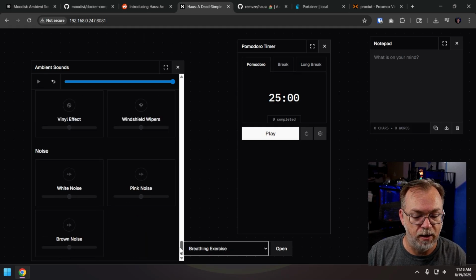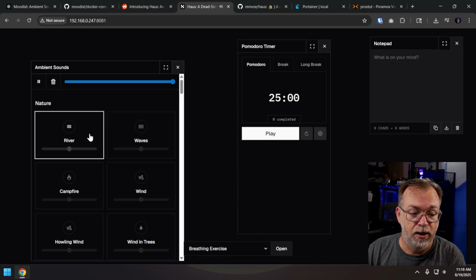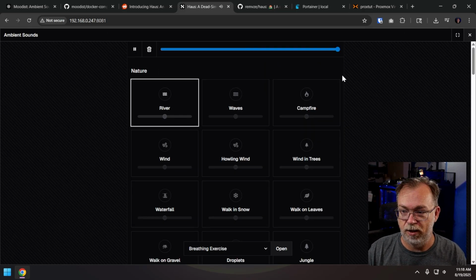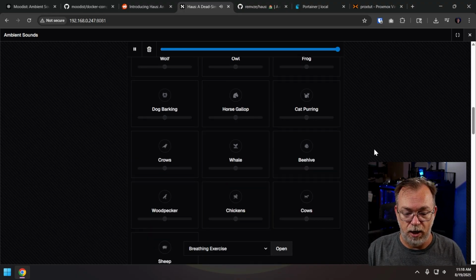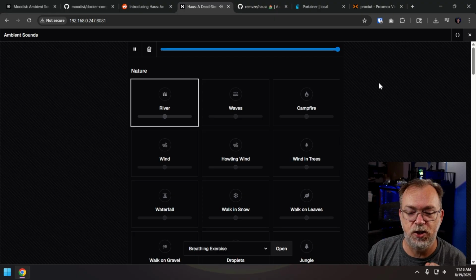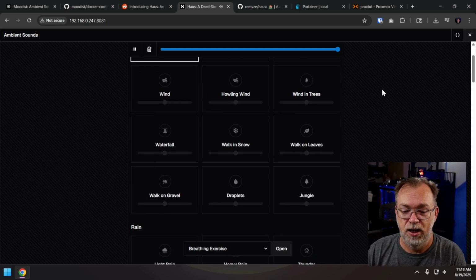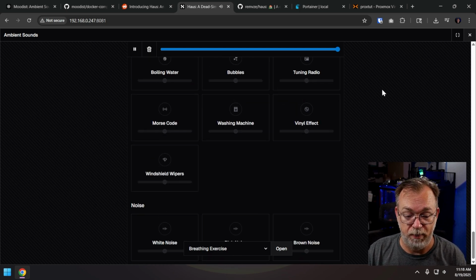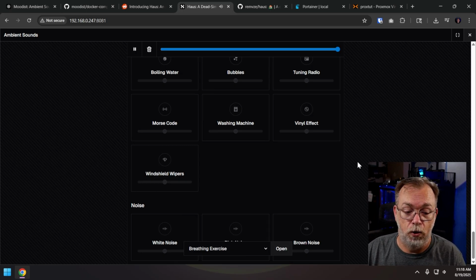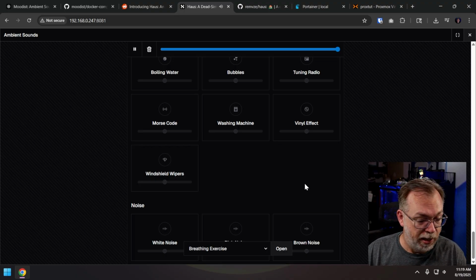One of the things I'm noticing here is that with this new version, there's no way, from what I can tell, to favorite things here. There's no way to save the soundscapes that you've built with Haus, unless I am missing something, which I always admit is a possibility. So that's definitely something to keep in mind. If you want to be able to build your own soundscapes and have them for later, Moodist might actually be a better option in that case.